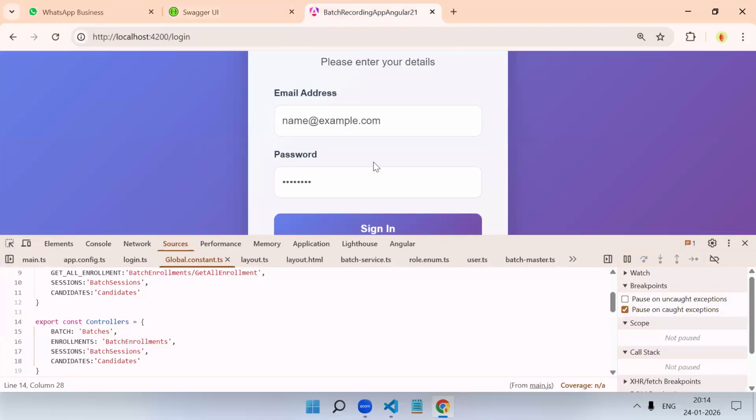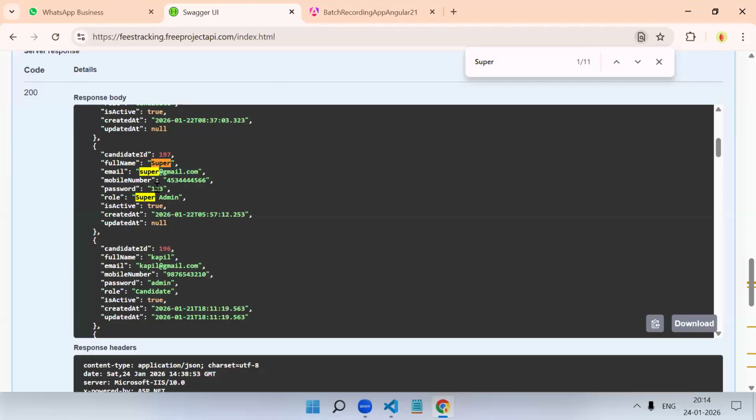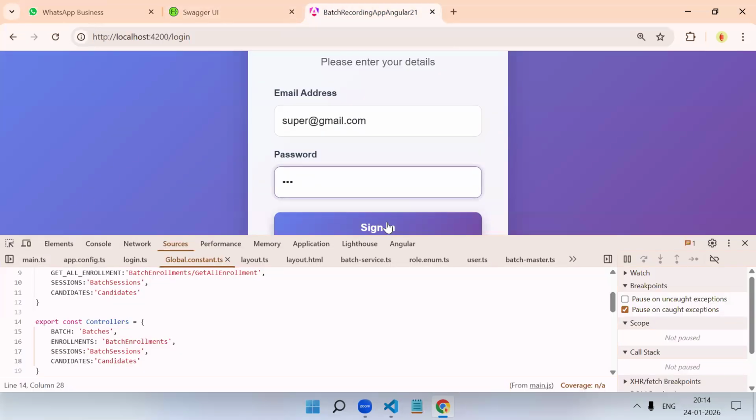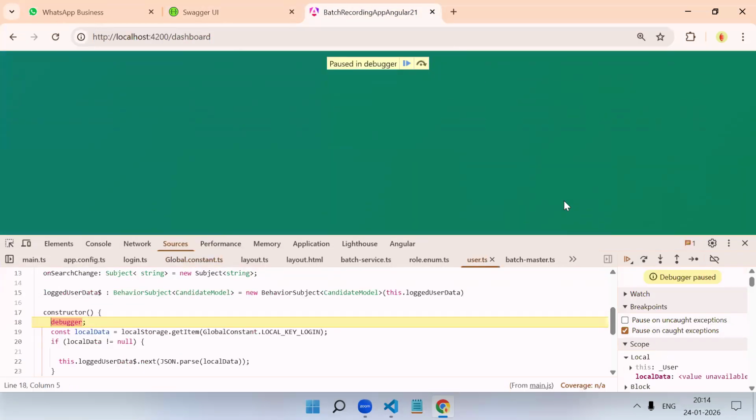Just pay attention properly, you will understand a very basic concept of the service. I'm logging in. Okay, my service got executed right now. Why did my service get executed right now? Why did the constructor get executed right now, and why not on the login page? When does the constructor execute? When the page starts loading, right? But login was also a page, right? At that time, your constructor didn't exist.